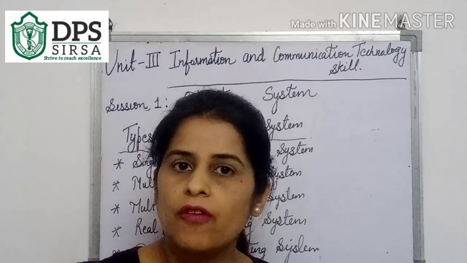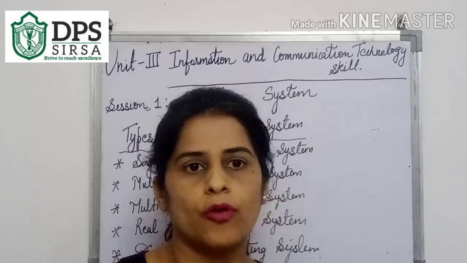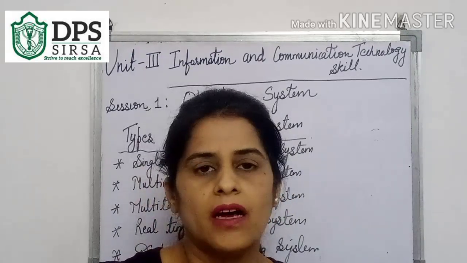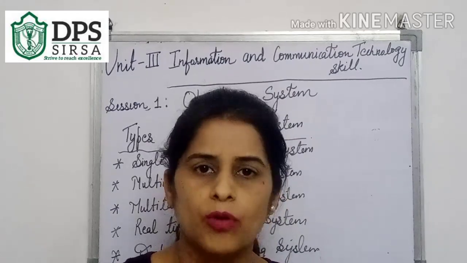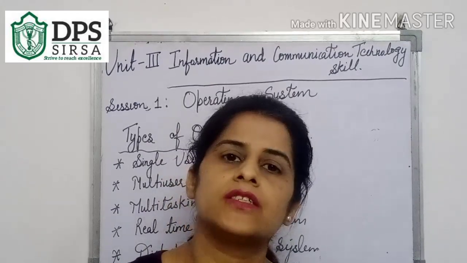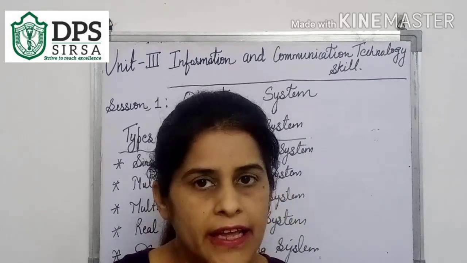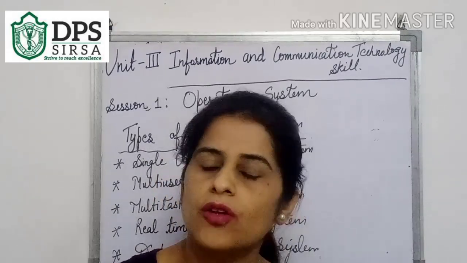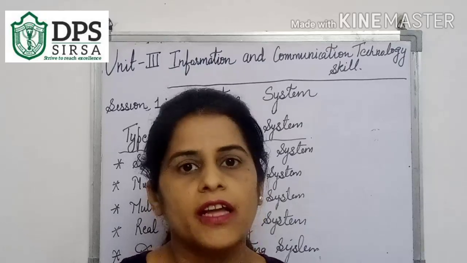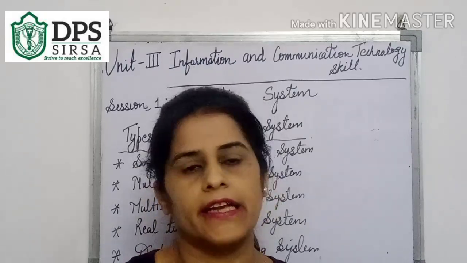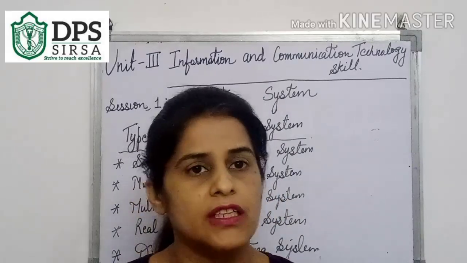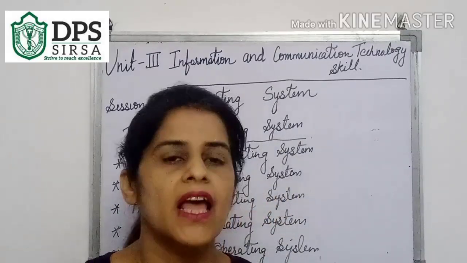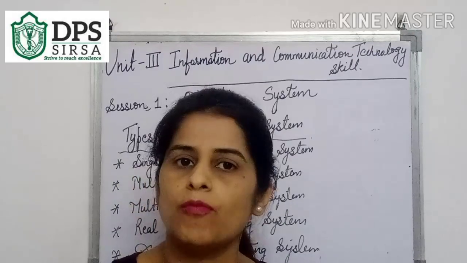For example, if we want to book an air ticket from India to America, just by opening a booking site, any booking site, you can book your ticket, and within a fraction of a second you will get the confirmation and acknowledgement that you have booked your ticket. This type of system, where you click and get the response within a fraction of a second, is known as the real-time operating system.